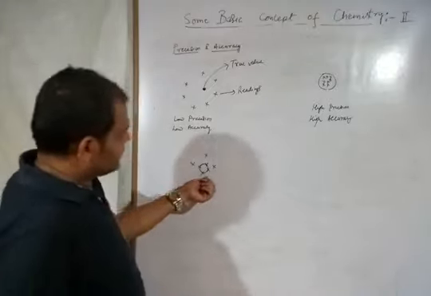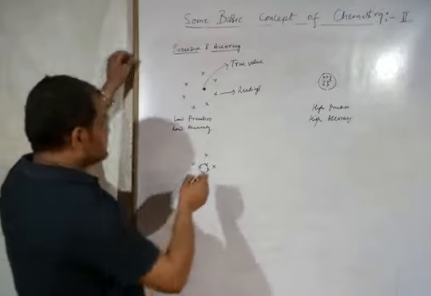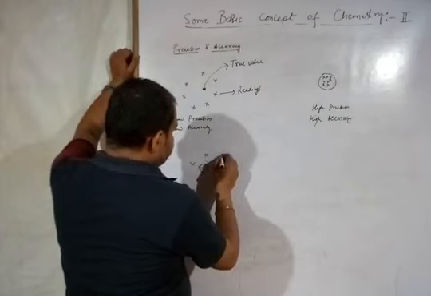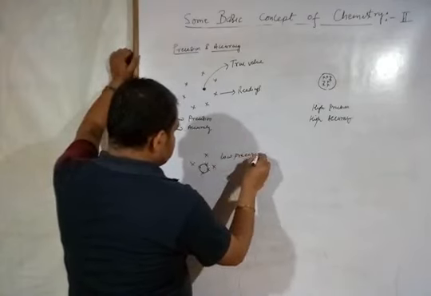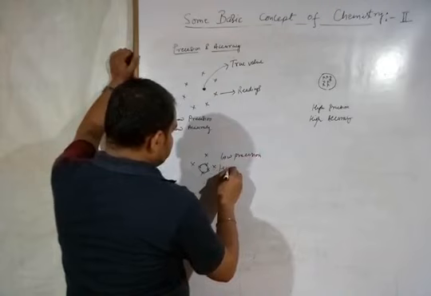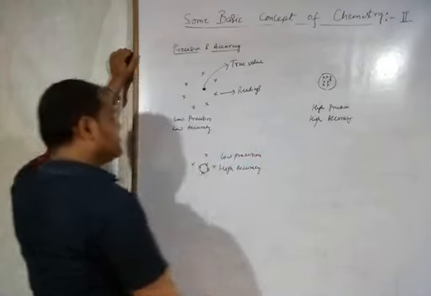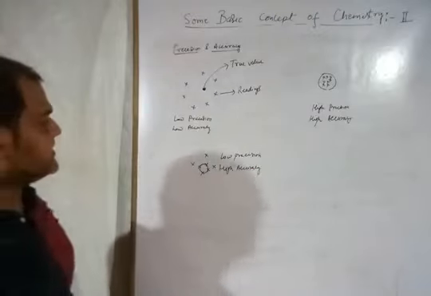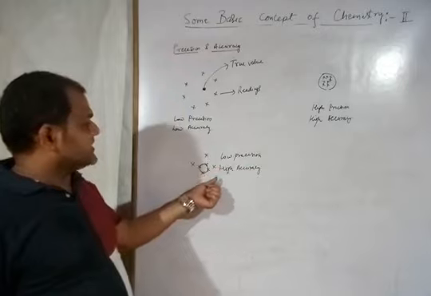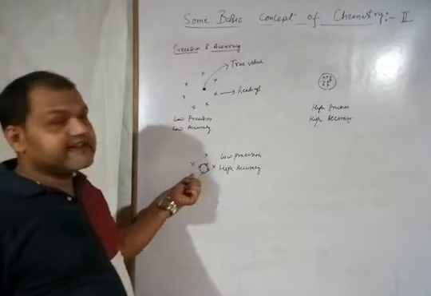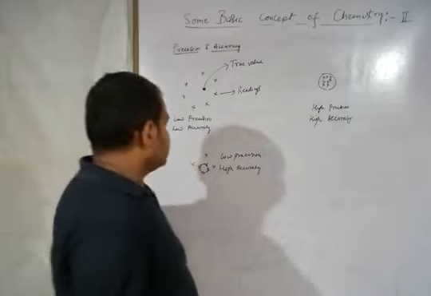They are hitting the target but not close to each other. That means low precision and high accuracy. Closeness is not there in the readings, but they are very close to the true value.